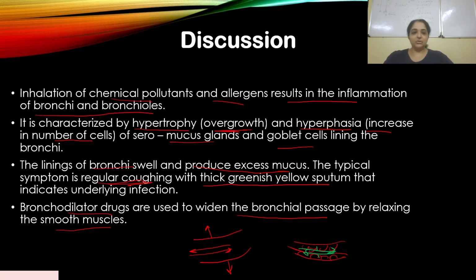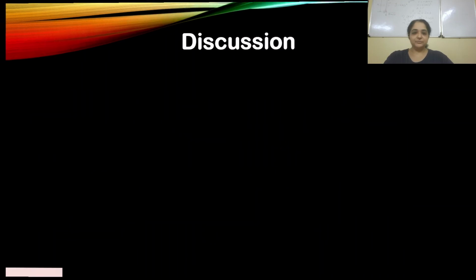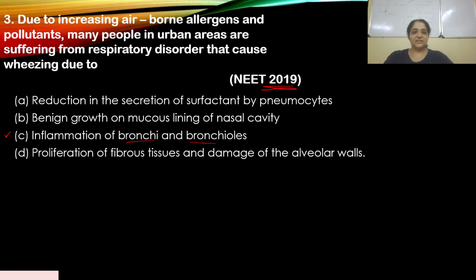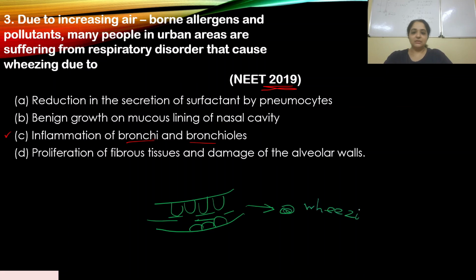So if we look back at our question, it causes wheezing. Just because there is a blockage in the bronchi and the bronchioles, air is moving through a very small passage, and this results in a sound called wheezing. When that person is breathing in and out, you can hear a faint sound because there is a blockage in the respiratory passageway.